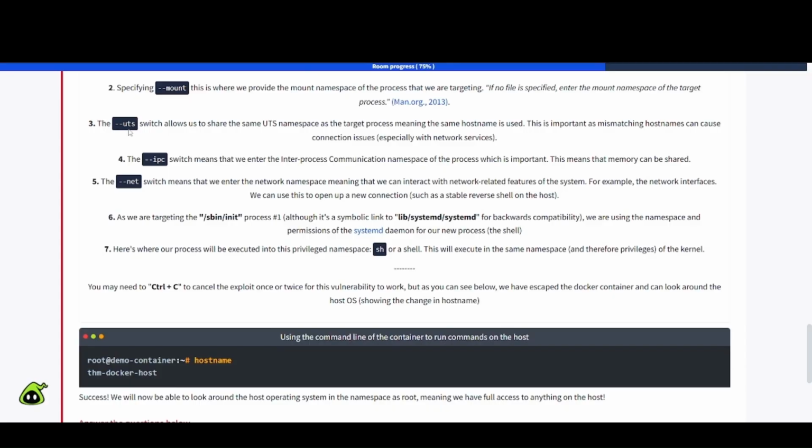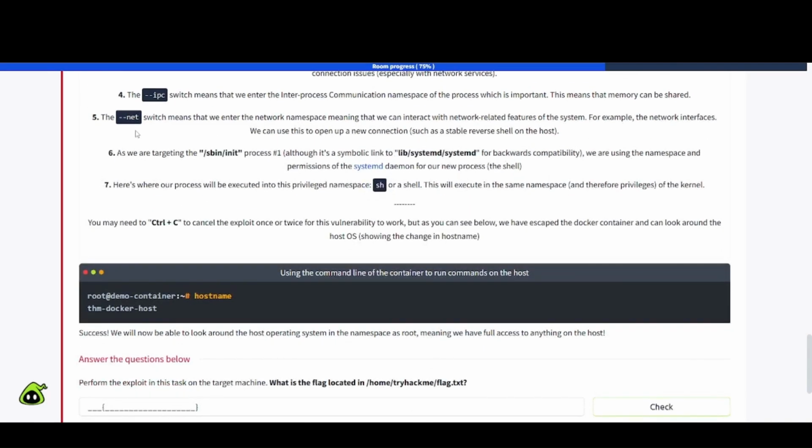Okay, number 3, the --uts switch allows us to share the same UTS namespace as the target process, meaning the same host name is used. This is important as mismatching host names can cause connection issues, especially with network services. Number 4, the --ipc switch means that we enter the inter-process communication namespace of the process, which is important. This means that memory can be shared. Number 5, the --net switch means that we enter the network namespace, meaning that we can interact with network related features of the system.